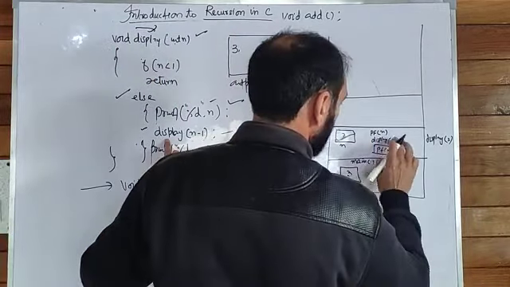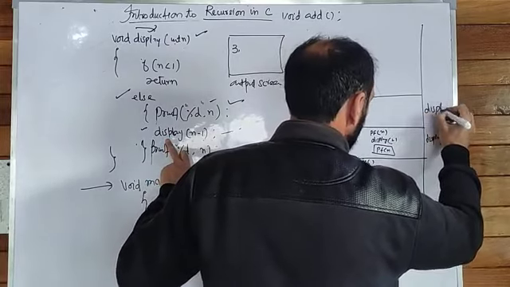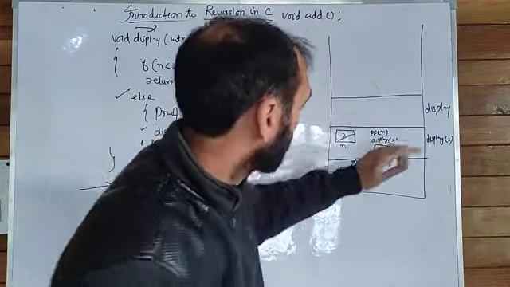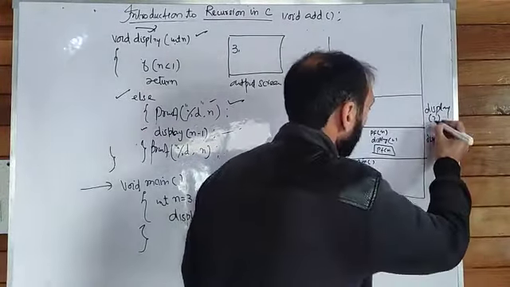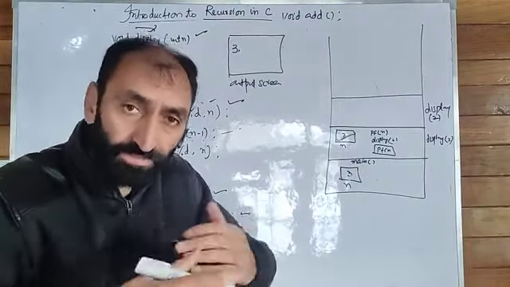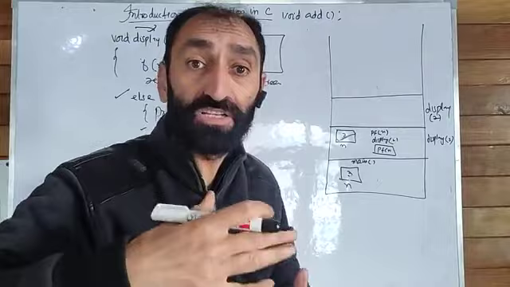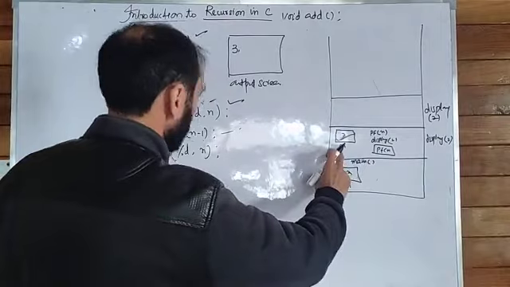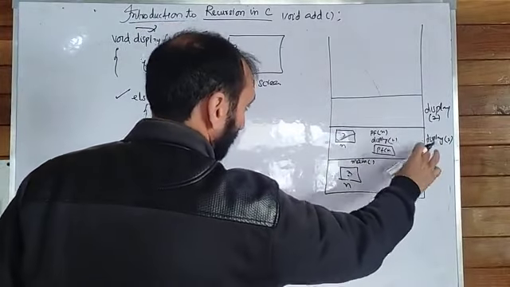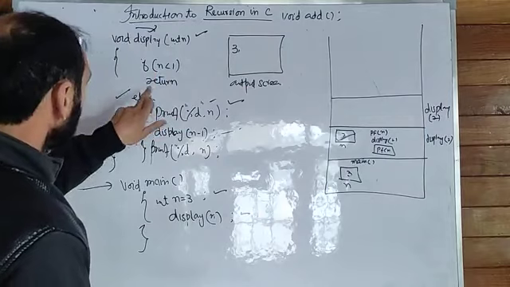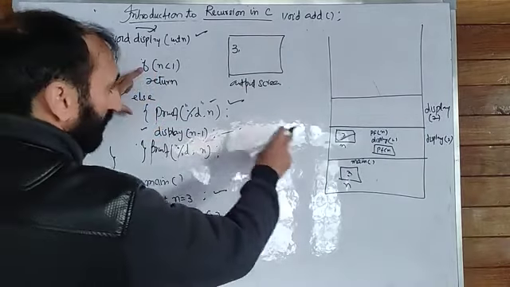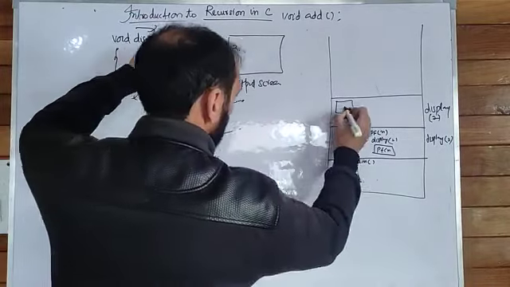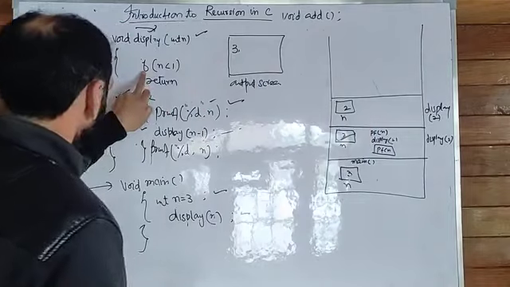And the function display 2 will get called. Obviously, a stack frame will be allocated for display 2 as well. For display 2, memory will get allocated, by passing n minus 1, so n gets 2. This is 2. Then now the condition will get checked.